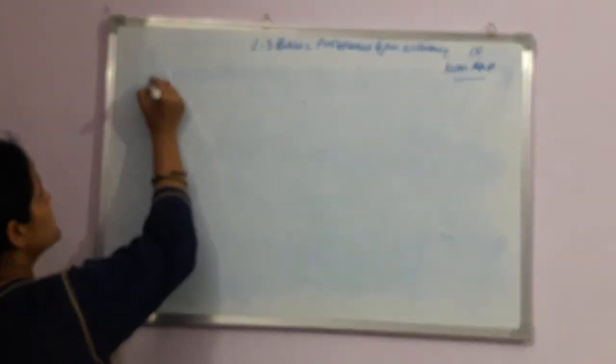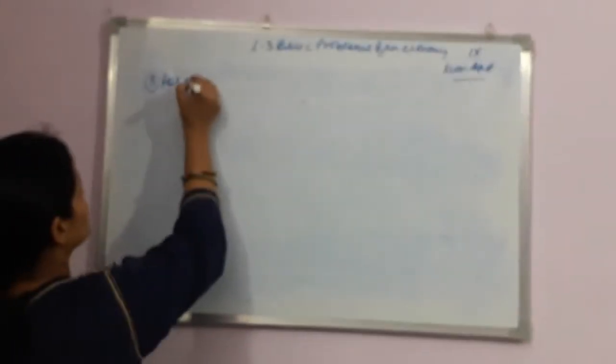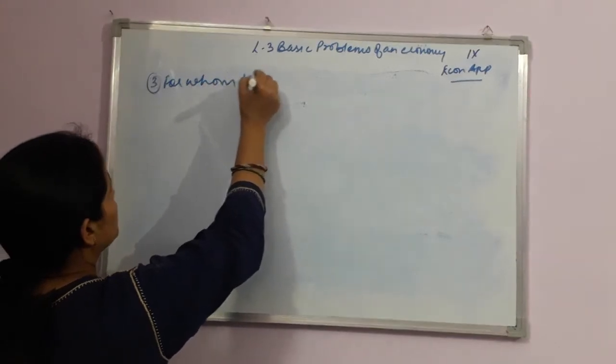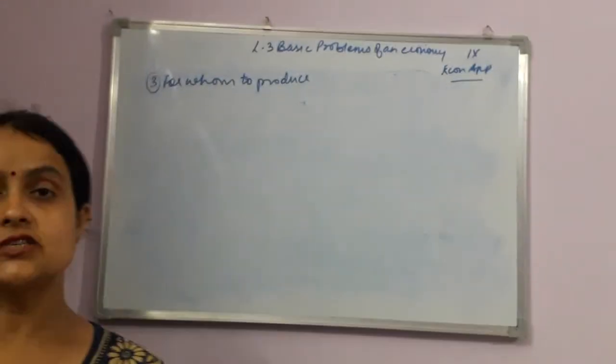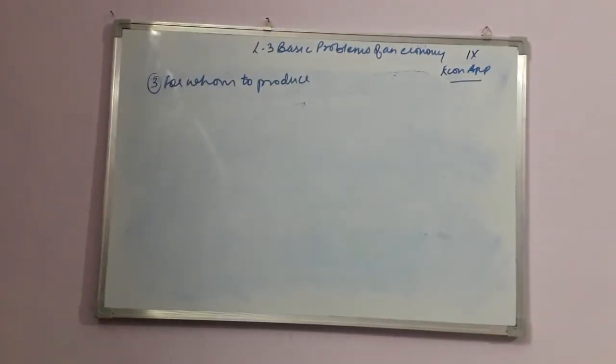Now the third problem is for whom to produce. For whom to produce, the basic problem is to determine the relative share of each individual.